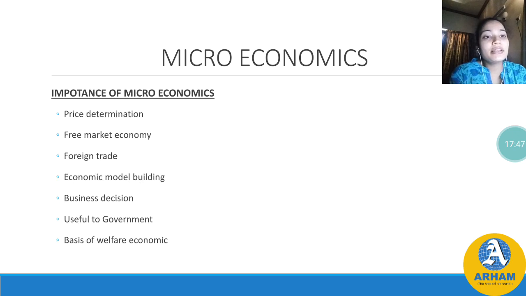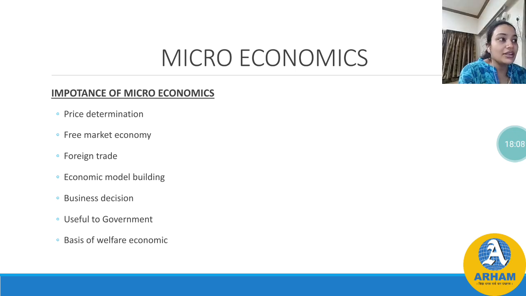Now next we will be studying the importance of microeconomics. Till now we had studied the scope and features of microeconomics. Now the importance of microeconomics. Price determination. Microeconomics helps in determining the price of the product and various factors of production. Various factors of production, as we know, land, labor, capital. It helps by determining the price of the product.